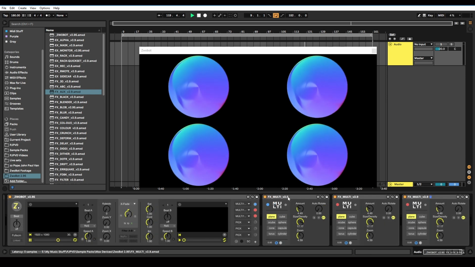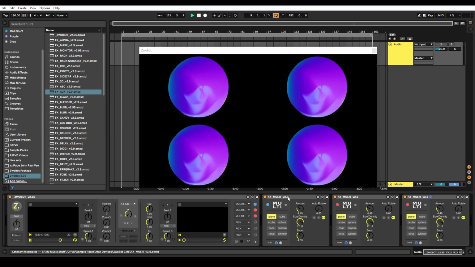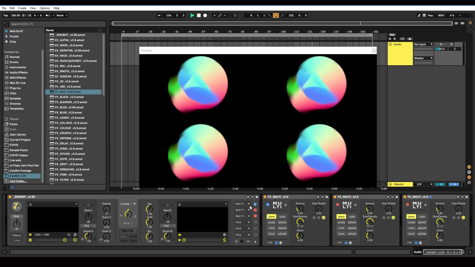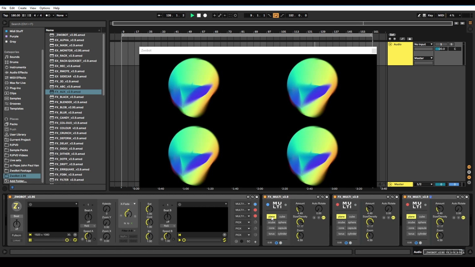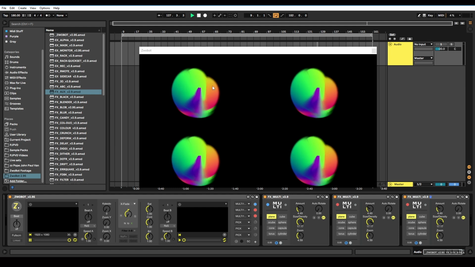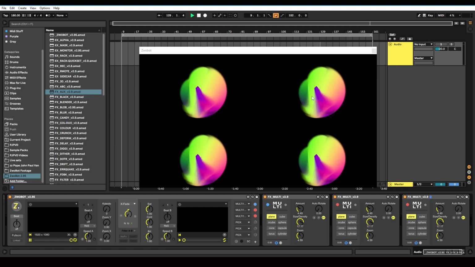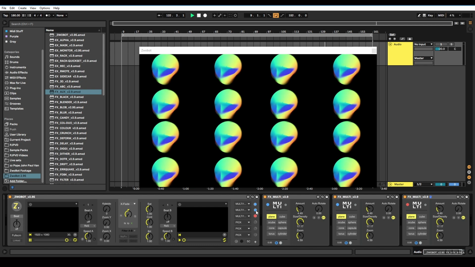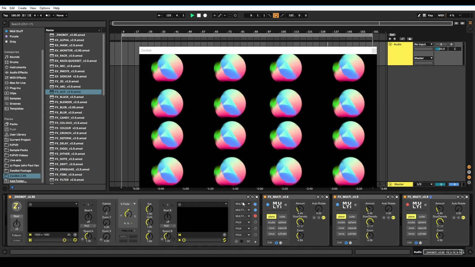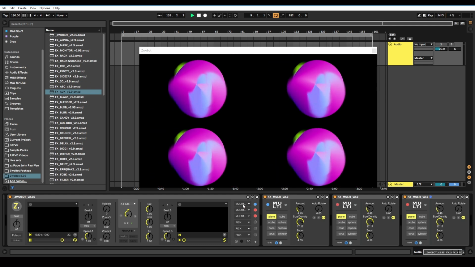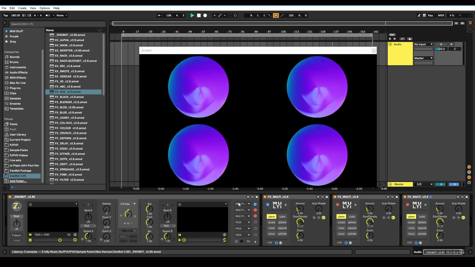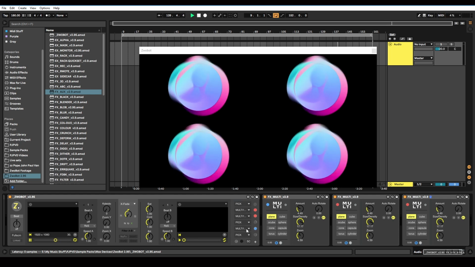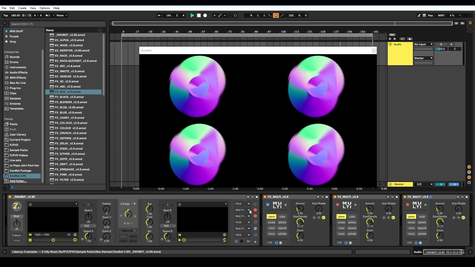One thing you can do with this is use multiple instances of it. I've got 3 connected to my player here. I've only got this one active at the moment, so I've just set it to plane and I've got it so that there's 4 taking up the screen. And if I put another one here, let's disable that. This one I'm going to put at the bottom. So I'm just going to drag it down here for now, so it's at the bottom of our signal chain, because I want these 2 to be on top of it.